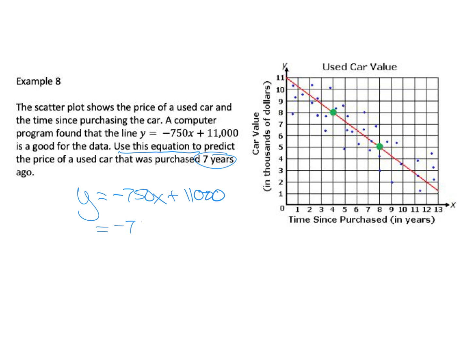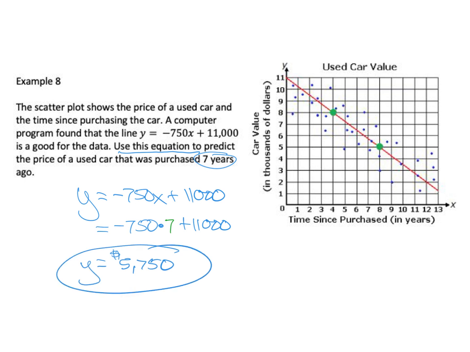So we're going to say negative 750. Remember, this is times. And then our years is 7. And then we're going to add 11,000 onto it. Grab your calculator, put that in. And we're going to get 5,750. And we're going to put money with it. That would be the answer. So $5,750 would be our answer for this.